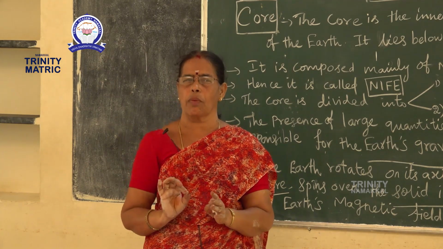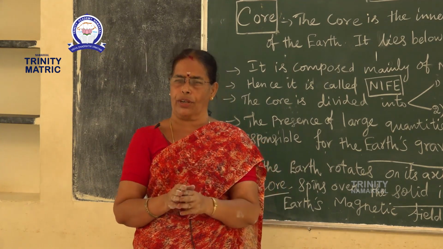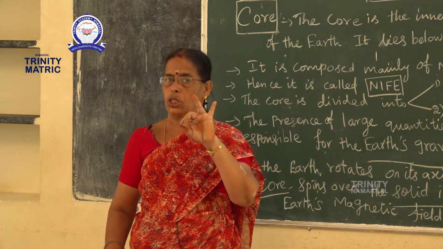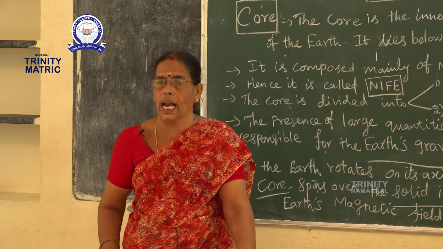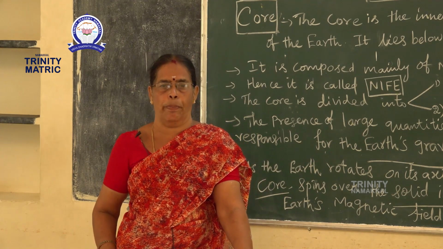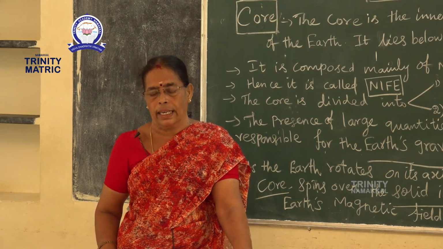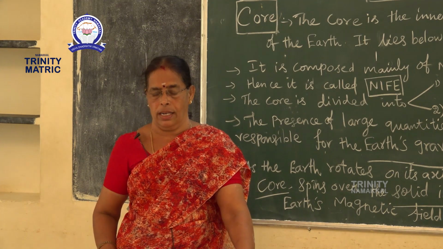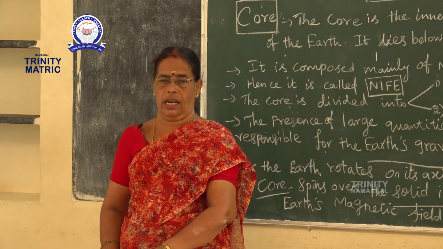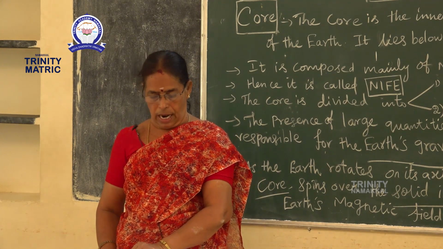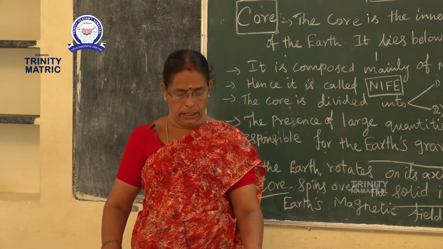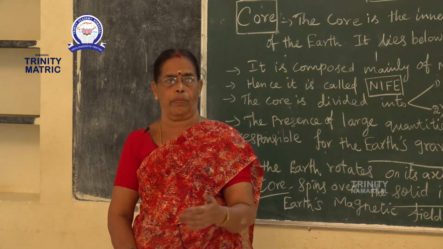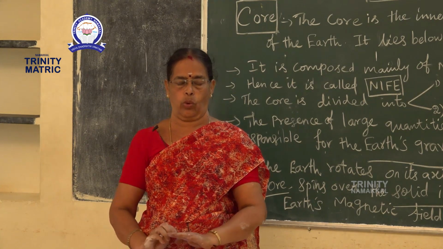What is the example for fold and lofty mountains? One is the Himalayas. Number two, the Alps, in Europe. The Himalayas are in India. And according to that, Gondwana includes Africa, Australia, Antarctica and South America. These are the examples. Next we pass to earthquake.